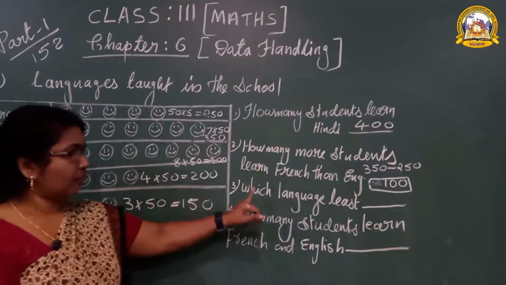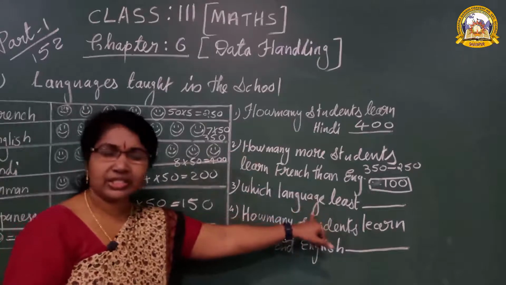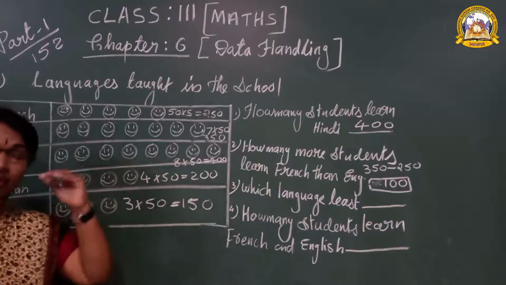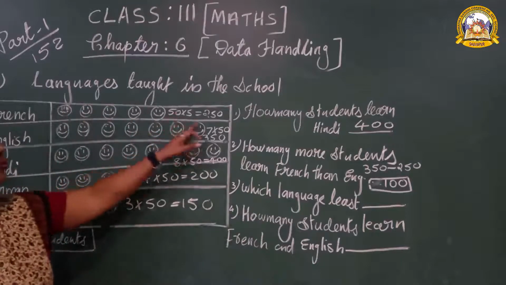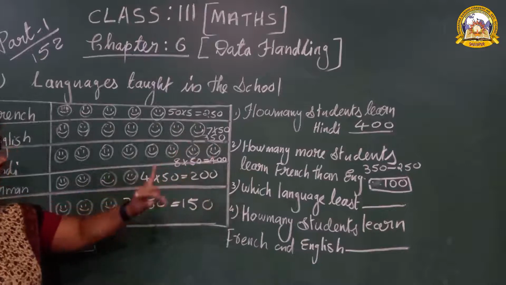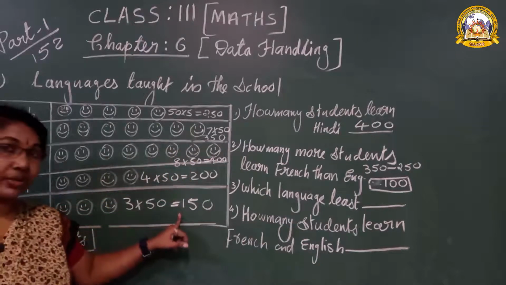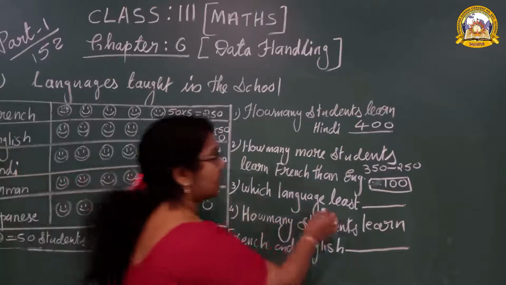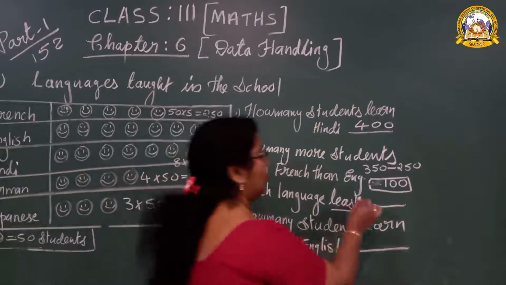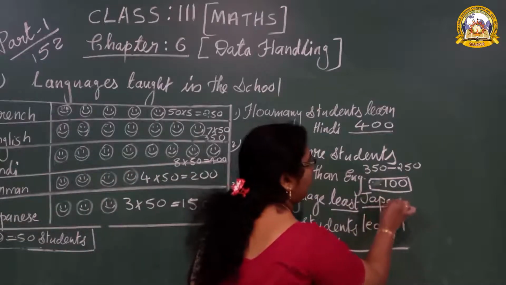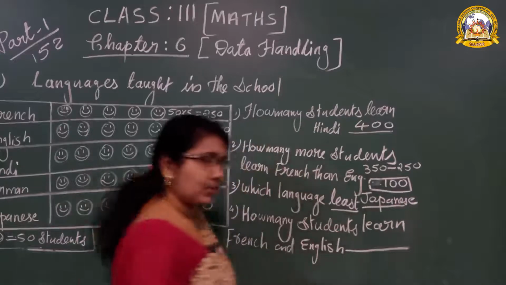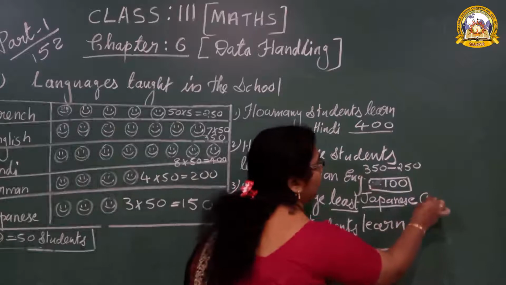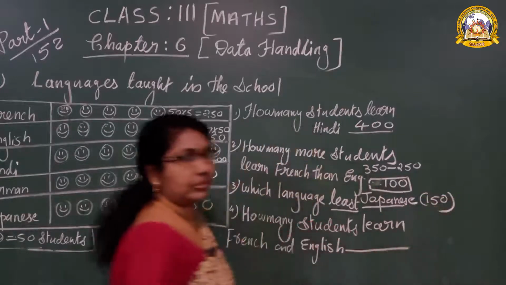Now the third question. Which language has the least number of students? Least I already told you. Least means very few students. French is 250, 350, 400, 200, 150. So which language do students learn the least? Japanese. So what is the answer? Least means very few. So the answer you should write is Japanese. Then, can you say how many students like Japanese? Only 150. You can write down the answer in brackets, 150.